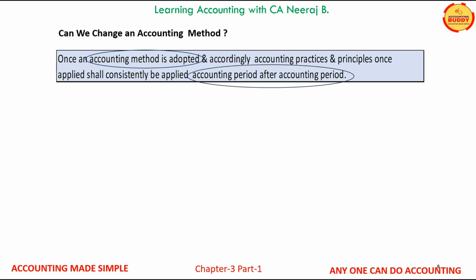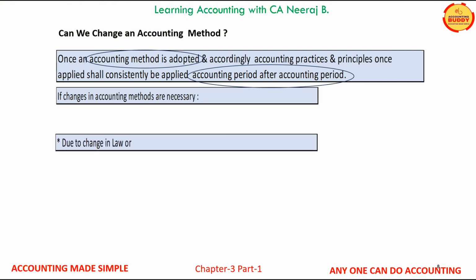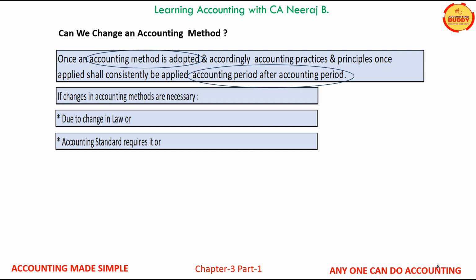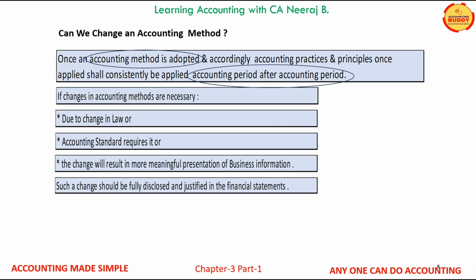However, if the change in the accounting method are necessary due to change in law or accounting standard requires such a change, or the change will result into a better and meaningful presentation of the business information, it can be changed. However, such a change should be fully disclosed together with the reasons for change in the financial statements of the business.